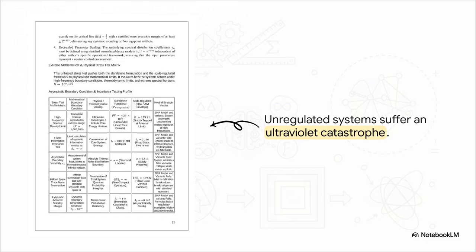So what does this mean in reality? Well, the physical and thermodynamic analogs in the stress test matrix confirm the verdict. When you push these mathematical models into thermodynamic analogs, an unregulated system suffers what physicists call an ultraviolet catastrophe. It experiences absolute thermal noise equilibrium and immediate chaotic collapse. Without the damping multiplier, these formulas are highly sensitive to noise and experience an absolute spectral collapse. They completely fail to map any stable, localized boundary layer.